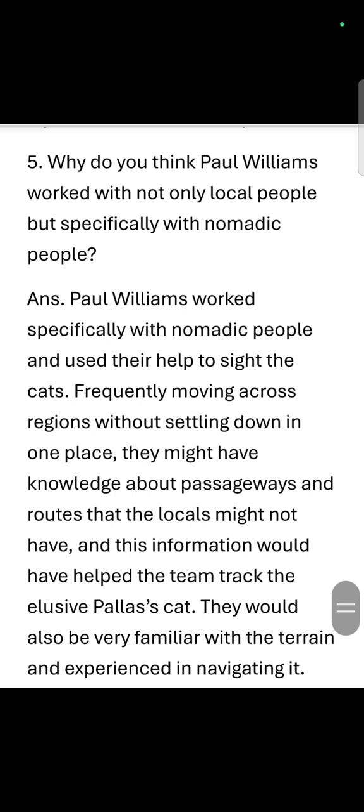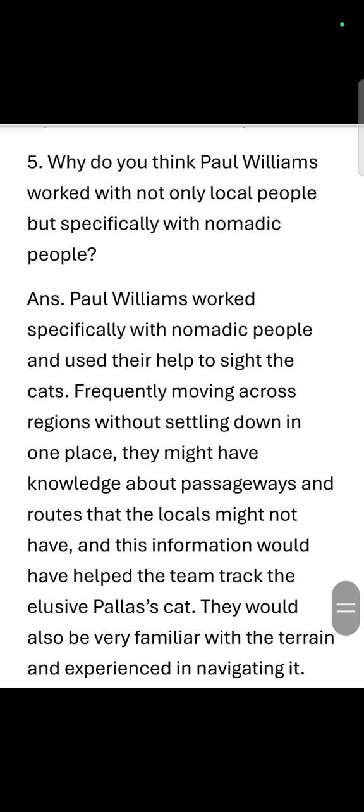locals over there might not have. Nomadic people are those who do not settle down at a particular place, but they keep moving from here to there. So since they did not settle down at a particular place, they always kept moving. It was easy for them to understand the routes and the passageways over there.